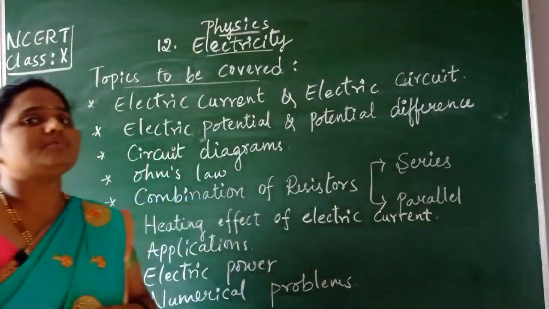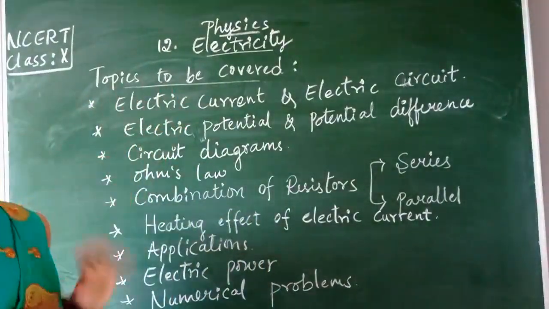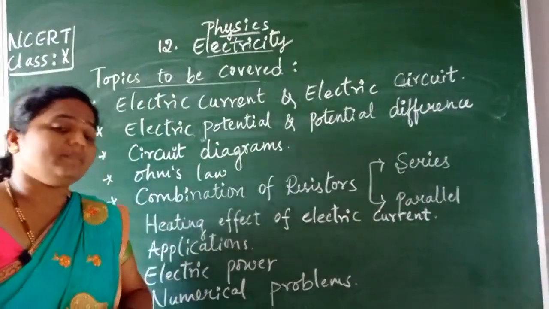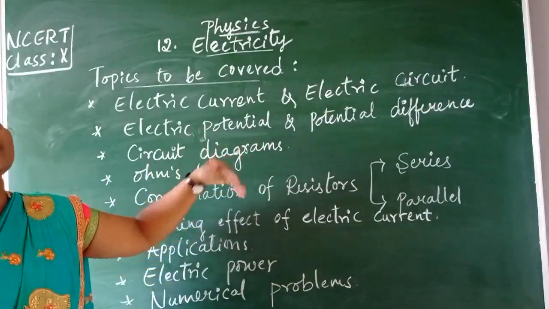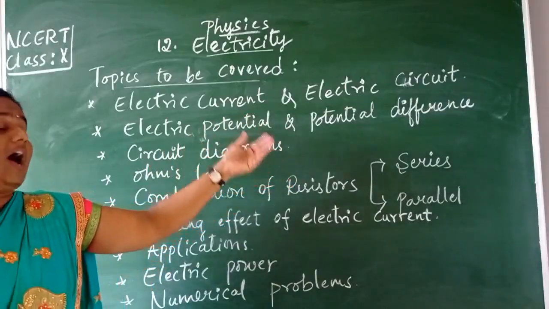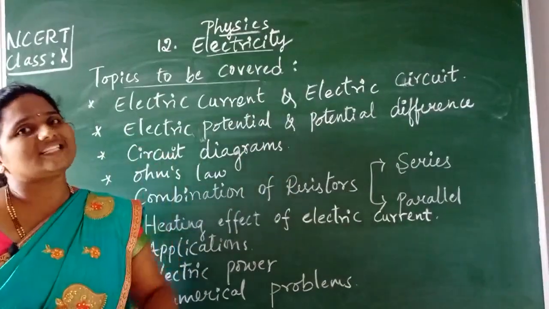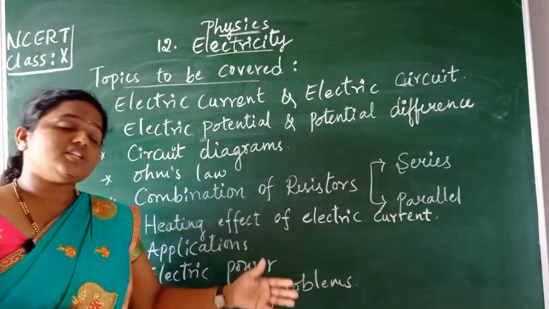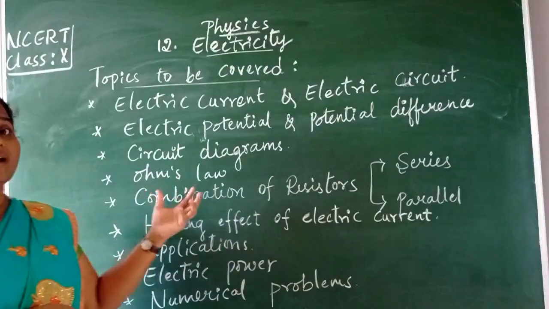So let us move into the actual syllabus, that is, the topics to be covered under it. Electric current and electric circuit: it tells us what is meant by electric current and what is meant by electric circuit. And under it, closed circuit means what, open circuit means what, we are going to study. And after that, electric potential and potential difference we are going to study. Then circuit diagrams, isn't it, children?